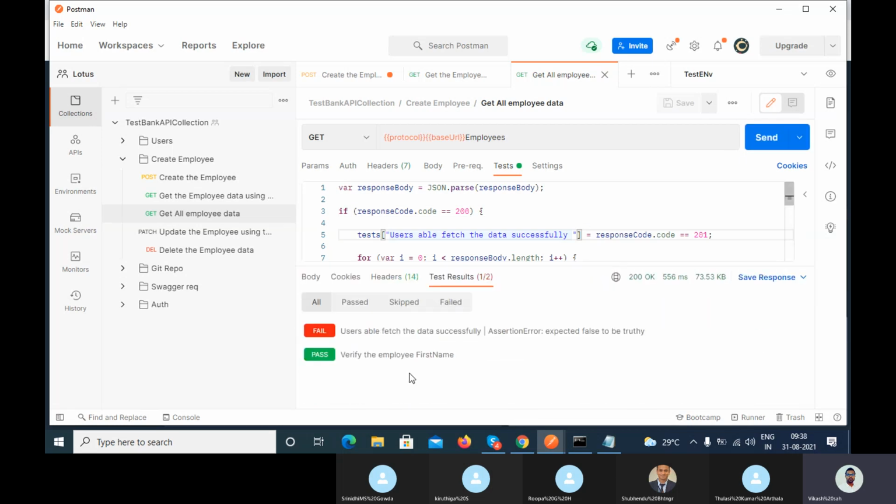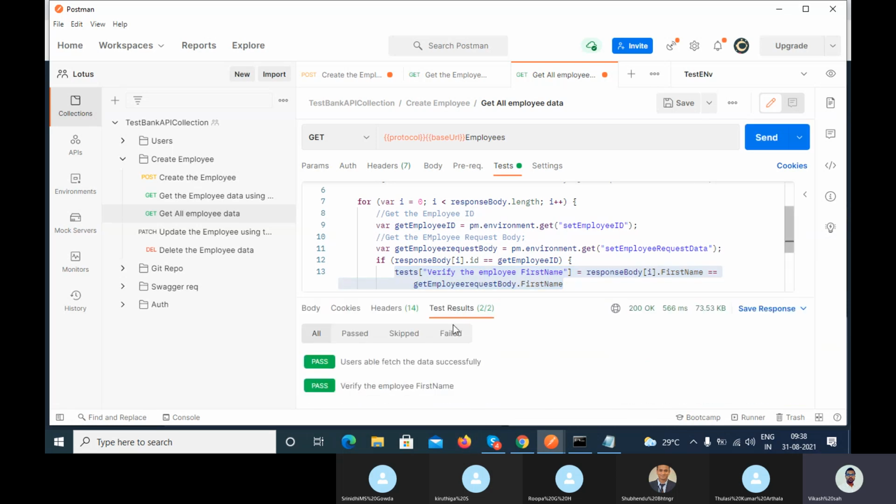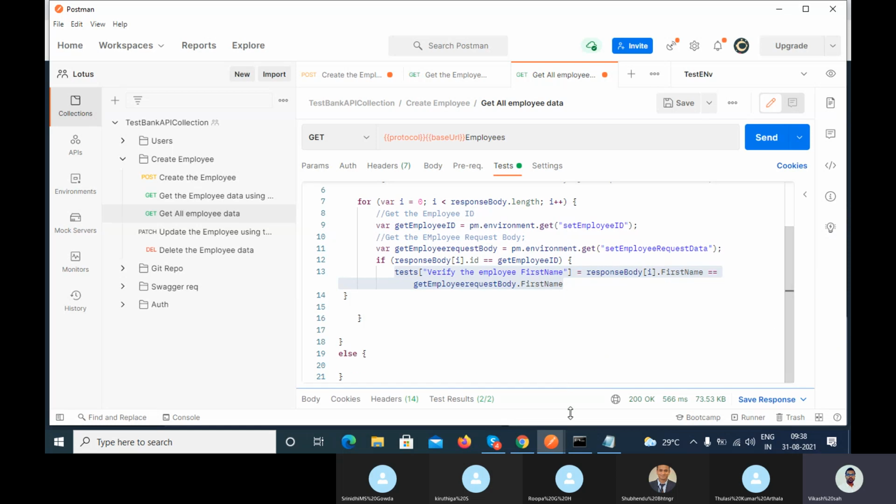You can see it here, unable to fetch the data because this assertion failed. Right, here you also have to change it to 0. Here you can see this one passed. Verify the first name. If I call again, both the test cases should pass, right? Similarly, verify the other things also.